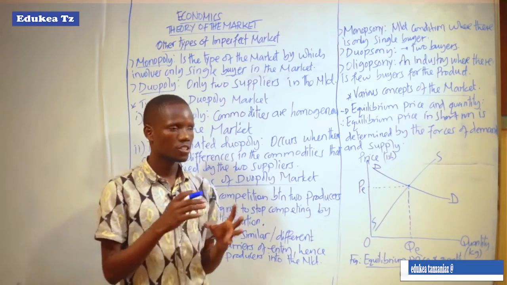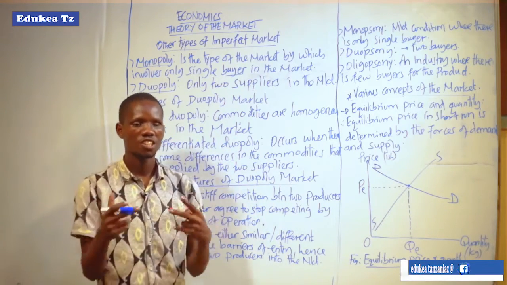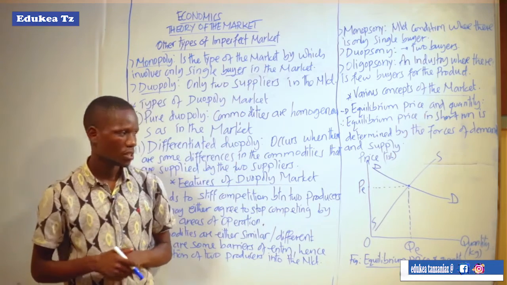It means that they will avoid the interaction of their goods in the market.